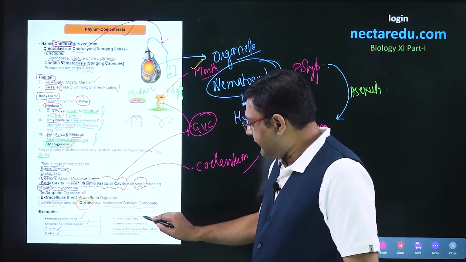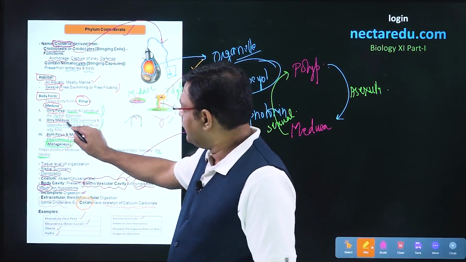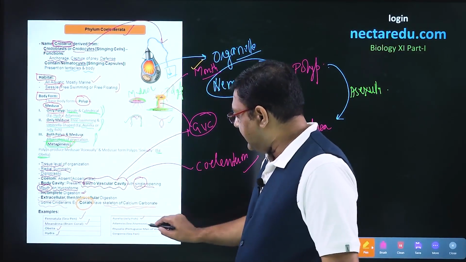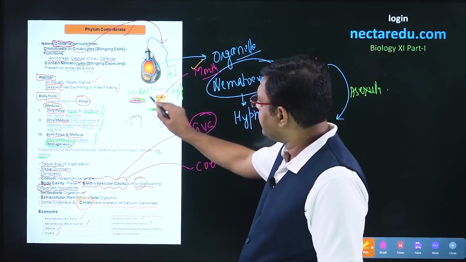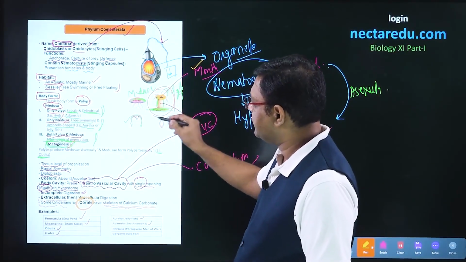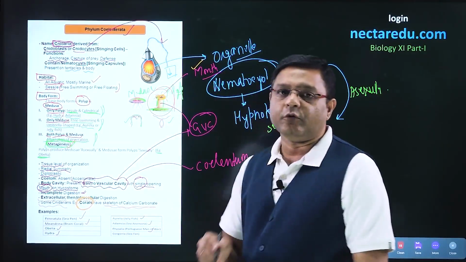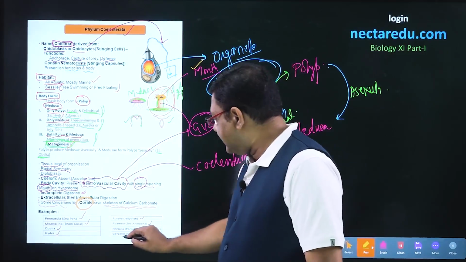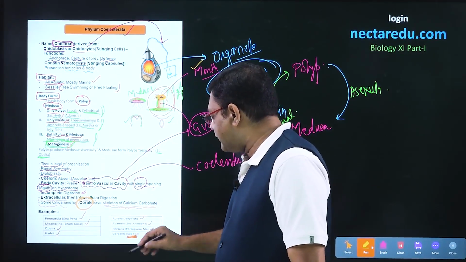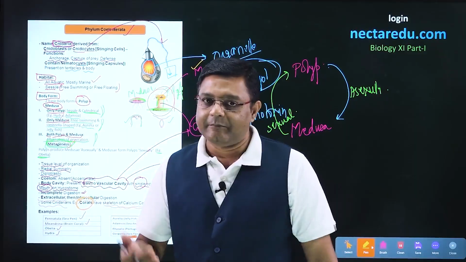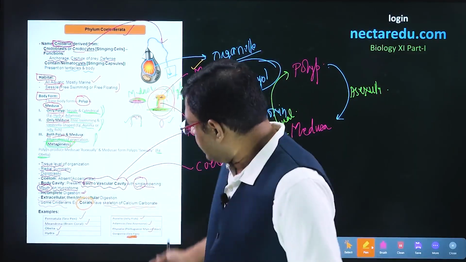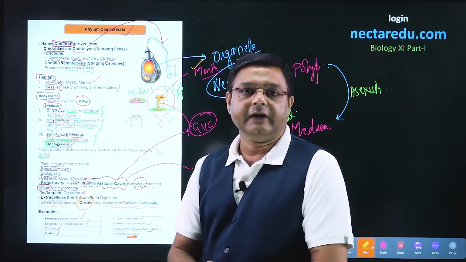Then we come to Aurelia, or the jellyfish, having the medusa stage. Then it is Adamsia, the sea anemone, which was being shown here. This is the Adamsia having only the polyp stage. Then it is Physalia, called Portuguese man of war. And lastly, it is Gorgonia, commonly called sea fan because it resembles a Japanese fan. So it is the completion of phylum Coelenterata.